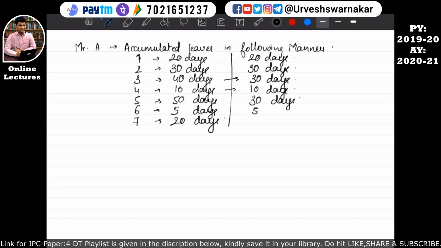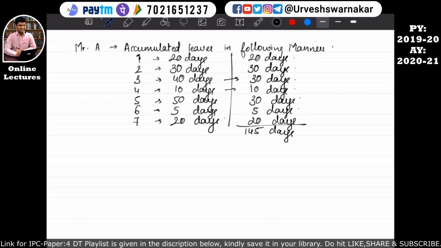In the 6th year, he can take all the 5 days, and in the 7th year, he can take all the 20 days. Okay, so we need to total all this. 20 plus 30 is equal to 50. 50 plus 30 is equal to 80. 80 plus 10 is equal to 90. 90 plus 30 is equal to 120. 120 plus 25 is equal to 145 days.